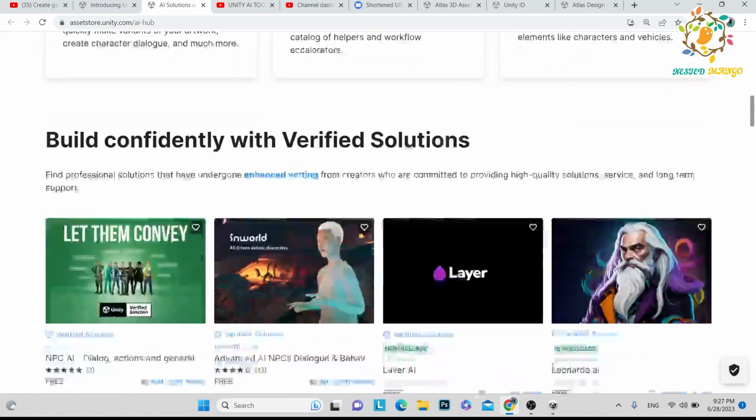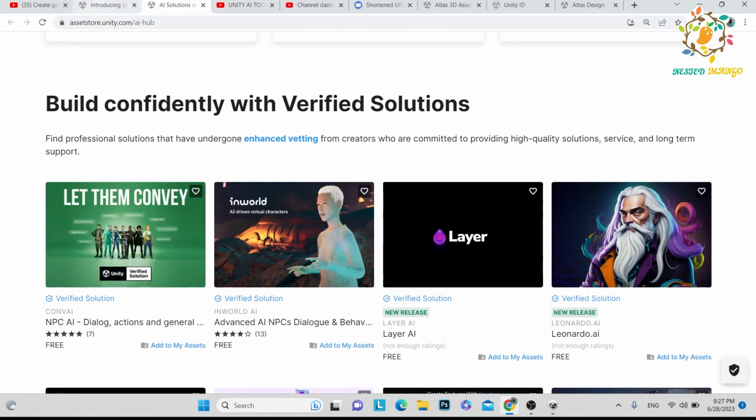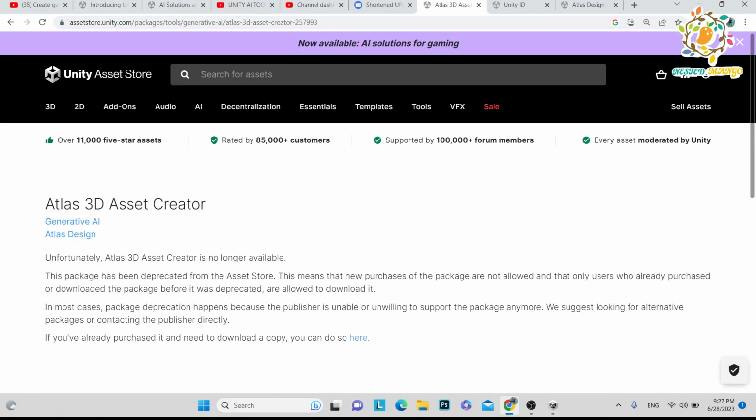When you go on the Asset Store and search, you can see there is no such asset. Unfortunately, Atlas is no longer available, so they have basically deprecated this one, and the reason was simple: there was not proper feedback.